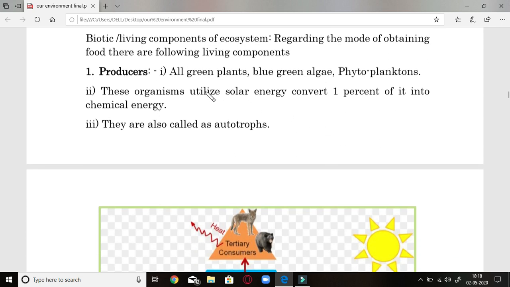First one is the producer. They are green plants or blue-green algae and phytoplanktons. Students, these phytoplanktons are very small microorganisms found in the water bodies. Second, these organisms are special in utilizing the solar energy of the sun and convert only 1% of it into chemical energy. They are specialized in that. Third, they are also called autotrophs, since they can manufacture their own food.